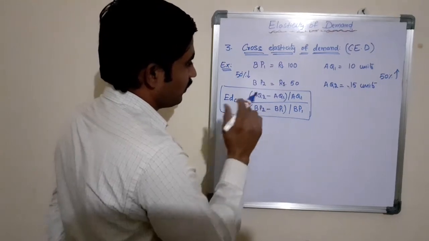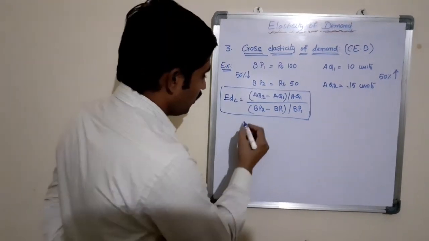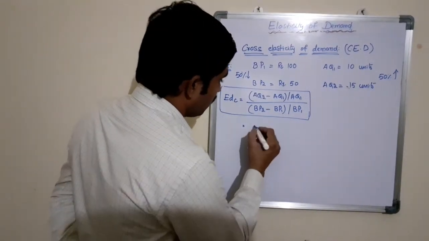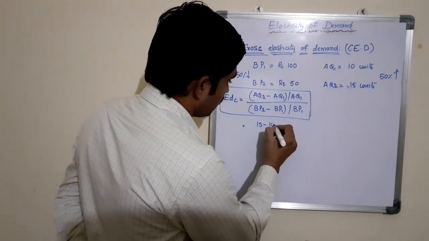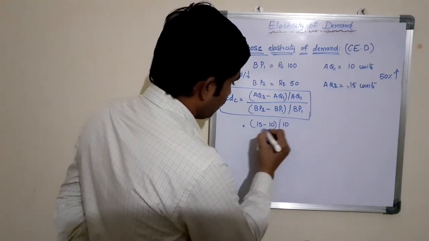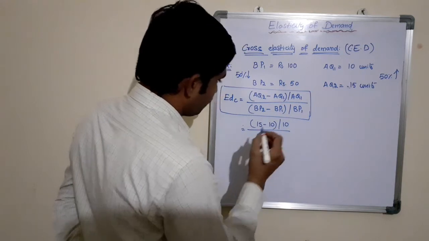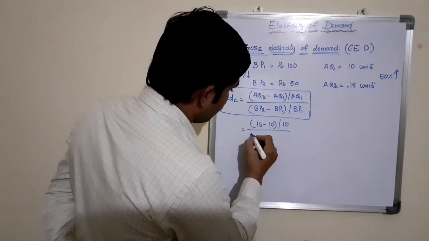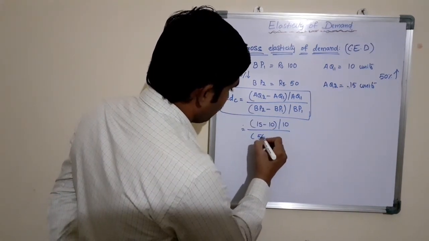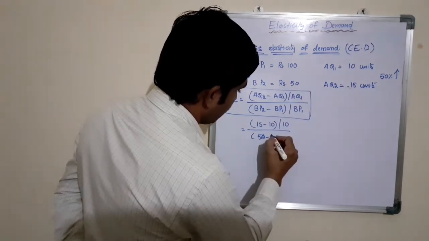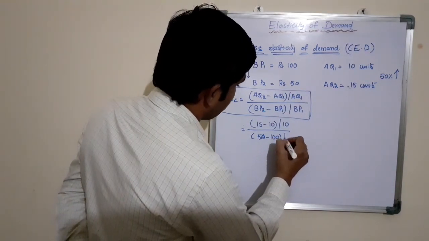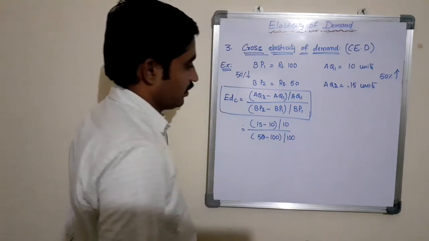Now substitute the values in the formula. AQ2 equals 15 minus 10 by 10, divided by BP2 50 minus 100 by 100.